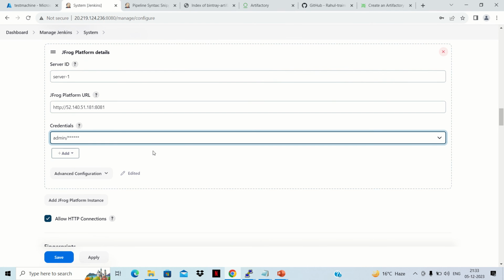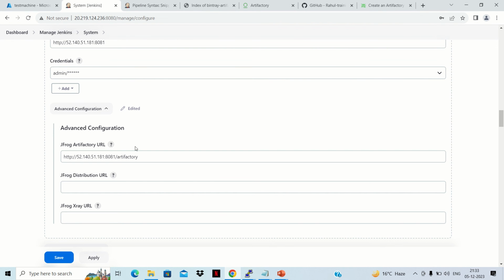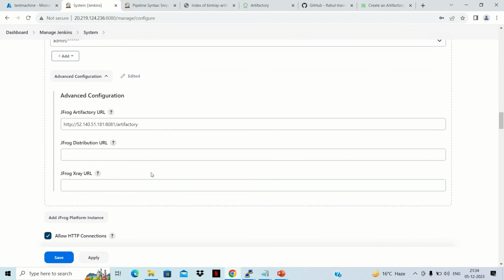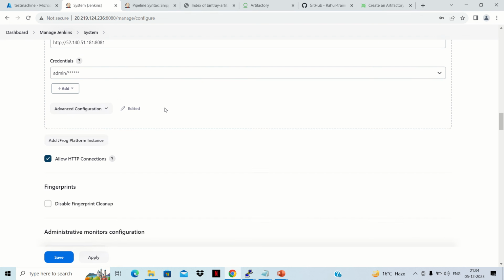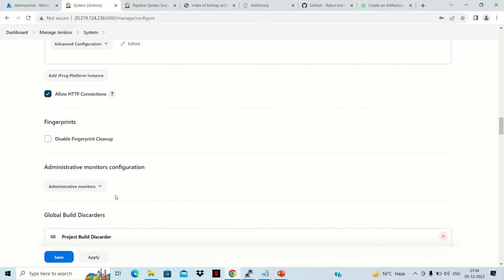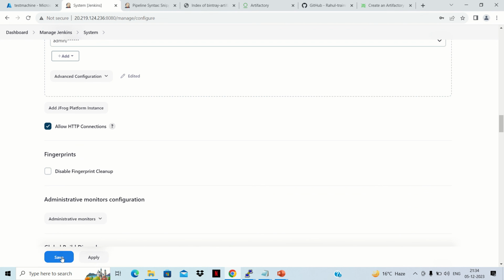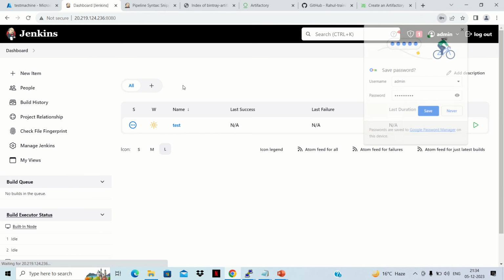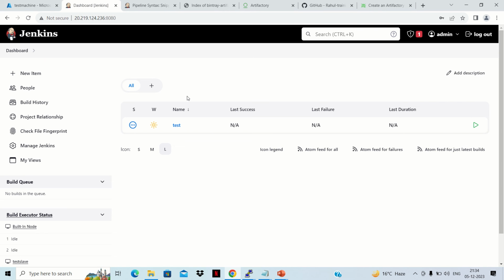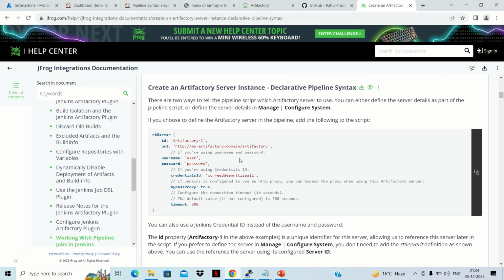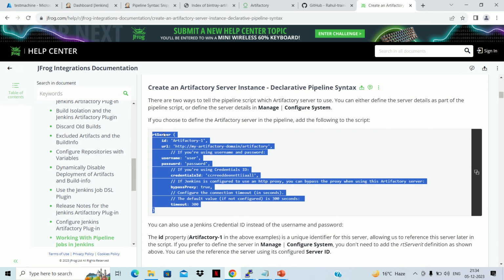We can add these credentials, and here we have added the Artifactory URL. There is no distributed and X-ray URL, and then we can click on save. So I did it, but once I did not define that configuration in my file, it was not working. So what we'll use, we'll define that configuration here. So we'll copy this total function.